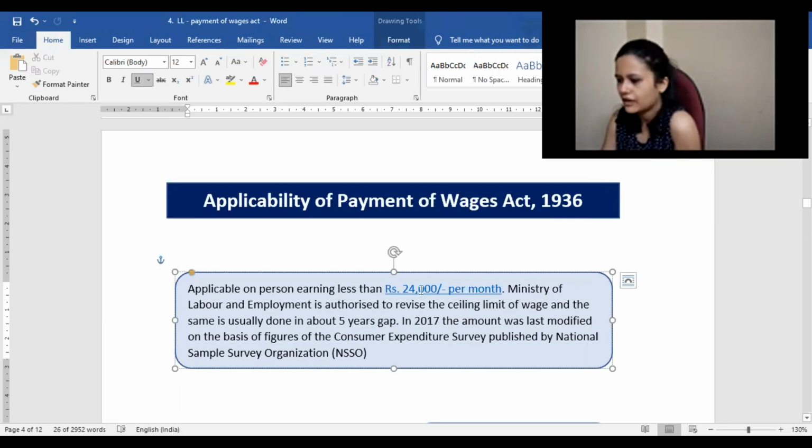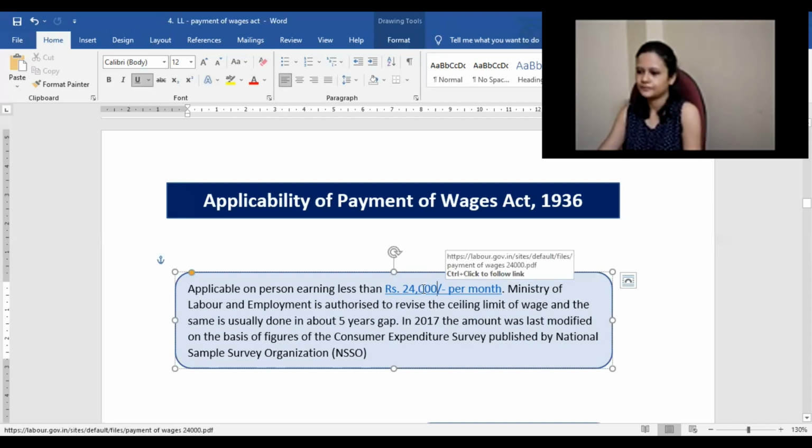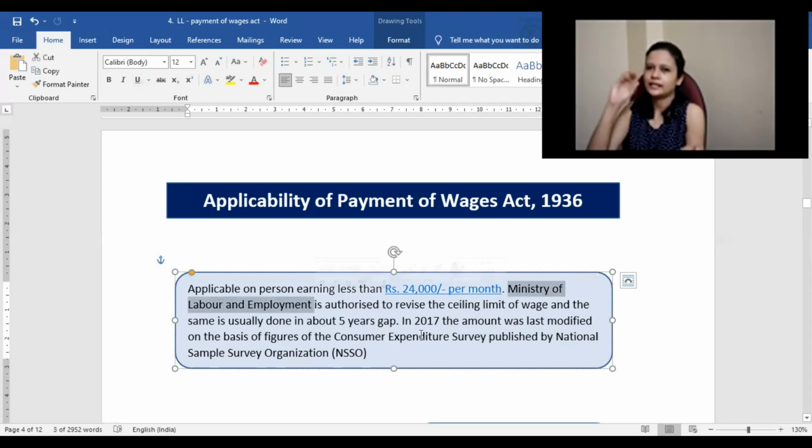As of now, this is the link which I have given of the notification where it was notified, Labor and Employment. You can go to this website, Ministry of Labor and Employment, where these notifications are uploaded, and this is the present one which is applicable. So at present, this legislation is applicable on persons who are earning less than 24,000 rupees per month. And this notification is provided on this website.